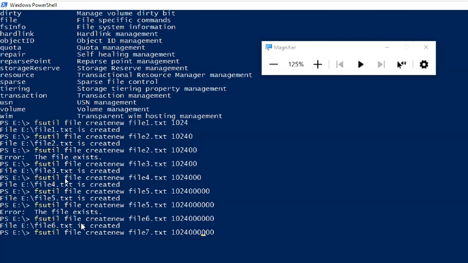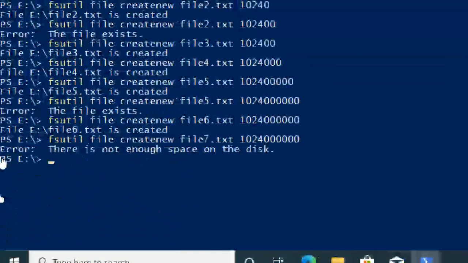This is 1 GB, 976. So what it is showing, guys, is there is not enough space in the disk. Not enough space in the disk. Okay.